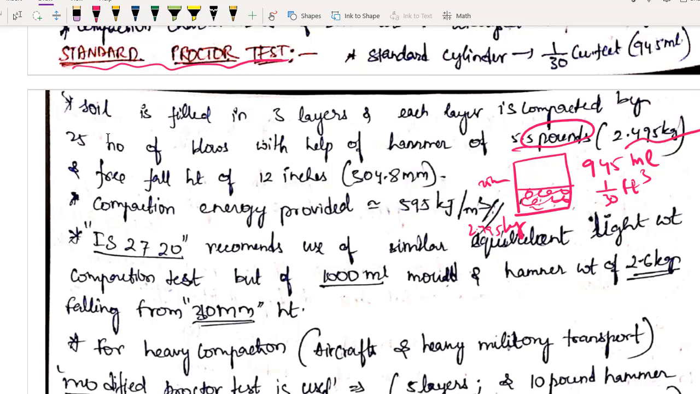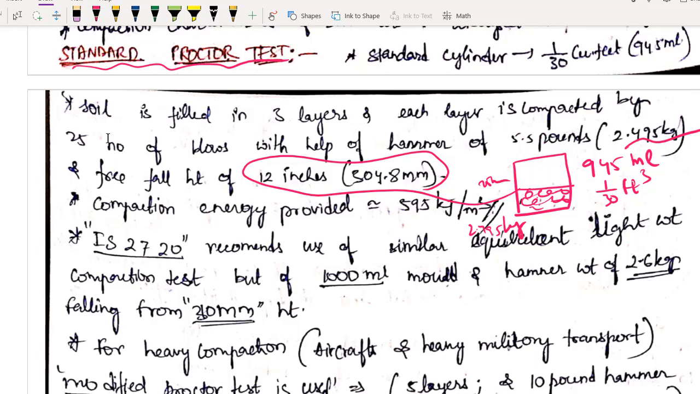So while giving blows, what is the blow? You have to lift the hammer, and then you have to release the hammer. What is the height you have to keep? The height you have to keep is 12 inches. Lift it 12 inches, drop it. Do this for 25 blows, so that it is well compacted.